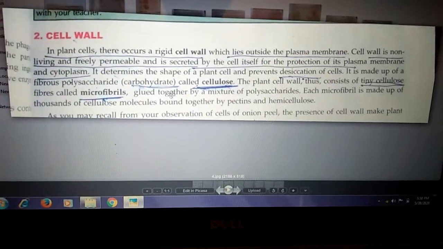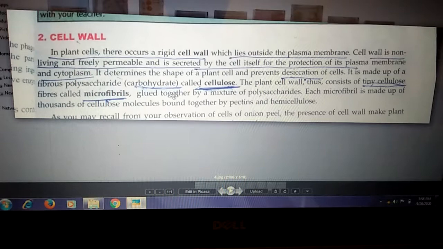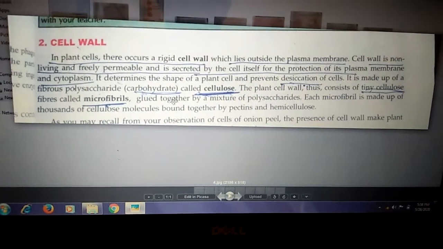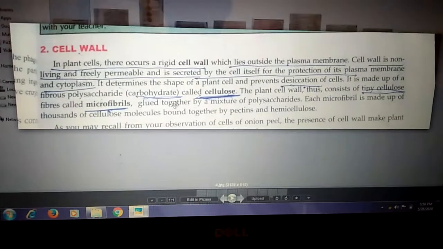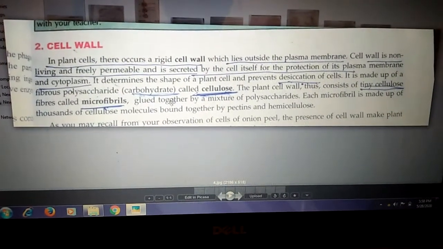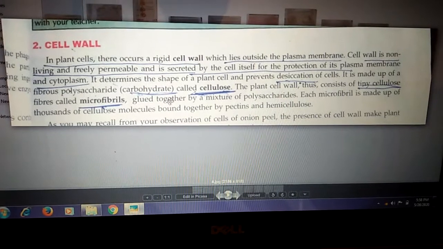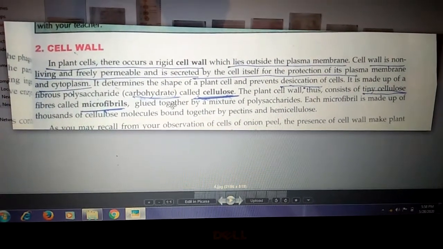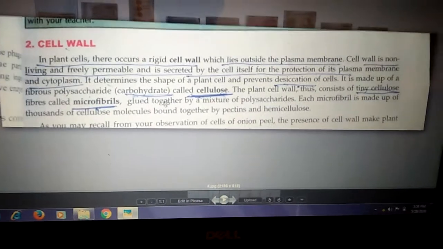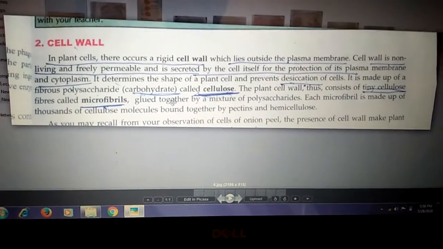So we studied the first cell organelle, that is the cell membrane or plasma membrane. Plasma membrane is present in both plant and animal cells. The second cell organelle that we have to study is the cell wall. The cell wall is only present in the plant cell. Animal cell does not have a cell wall.